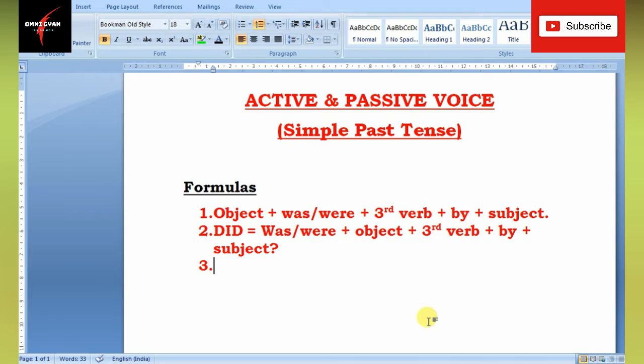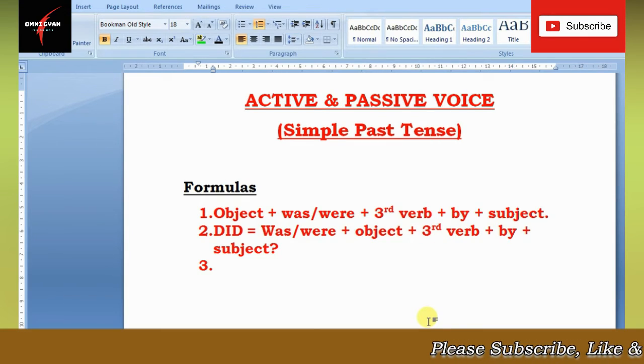Number 3 will be with an interrogative word.